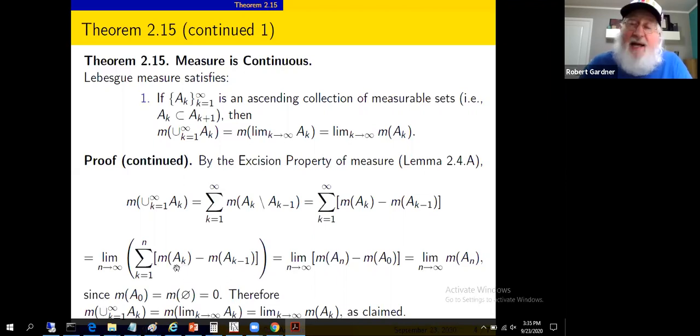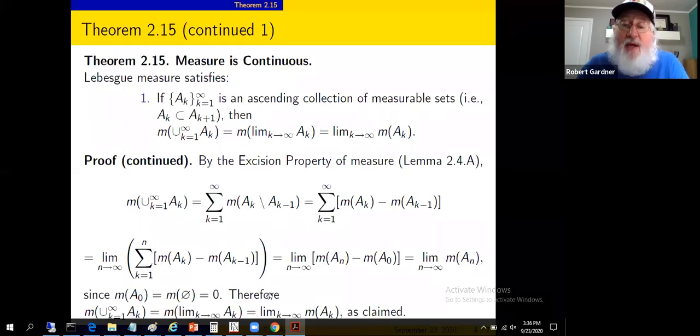The first and the last term, all those center terms collapsing in a telescoping style. So that'll leave you with the measure of a sub n minus the measure of a sub 0, telescoping sum. And we still got the limit on the outside. Remember a sub 0 is the empty set, so its measure is 0. So we can drop that.